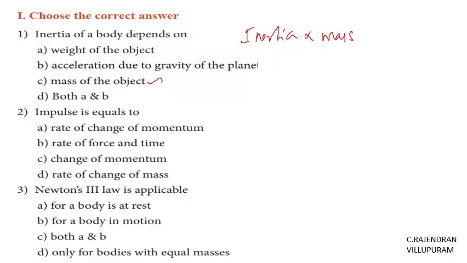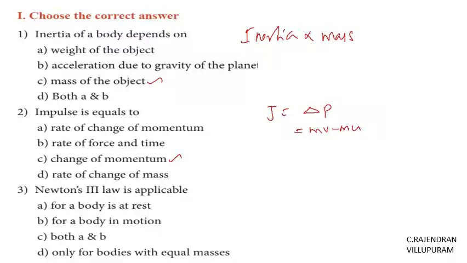Right. Now let's go to the second question. The impulse is equal to rate of change of momentum, rate of force and time, change in the momentum, or rate of change of mass. Now according to the definition of impulse, J is equal to change in the momentum, that is mv minus mu. So the necessary answer is change in the momentum.